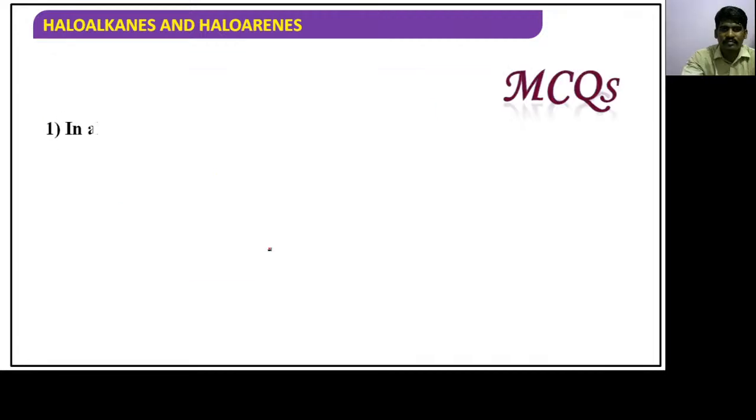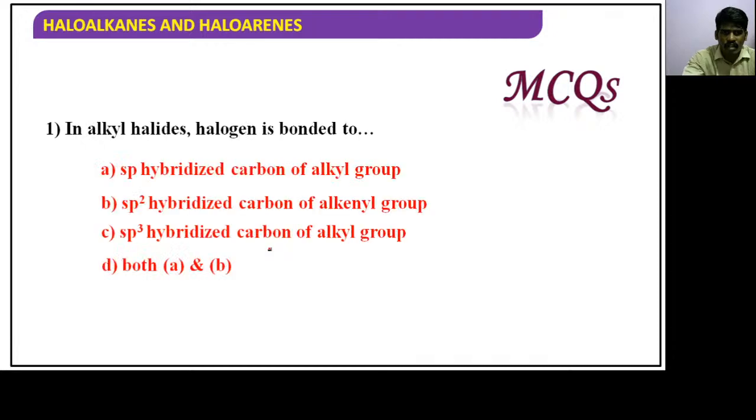Let's see the MCQs, guys. This MCQ I think we have already solved, but check it once again. In alkyl halides, halogen is bonded to? You have to answer it. I'm giving you 30 seconds, guys. Just hold on. Let's see who will answer it.